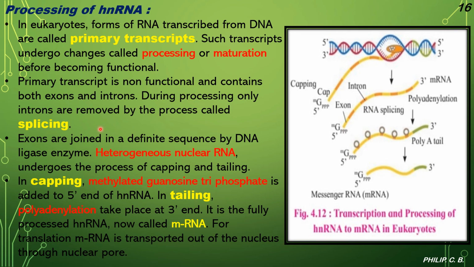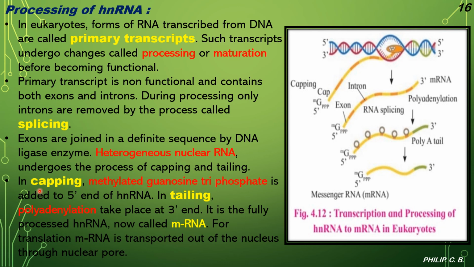Now I think the concept will be easier for you to understand. Splicing, as I mentioned in the image, is removal or cutting. So that part is cut and removed, that is introns are separated, we can say. Then exons are joined in a definite sequence by DNA ligase enzyme. Again, as we learned in the semi-conservative method, the joining of the new strand is by DNA ligase, correct? Ligase acts as the enzyme. So here also the DNA ligase, which acts like a gum, joins exon 1 and exon 2.